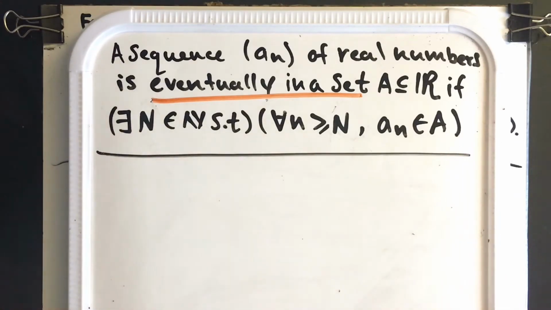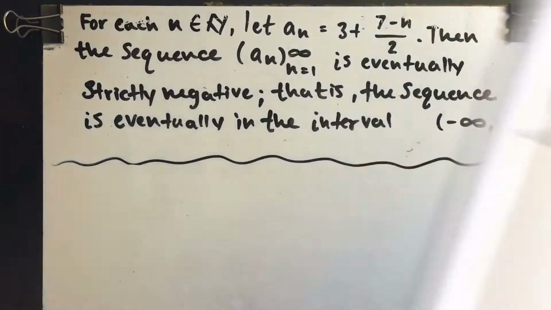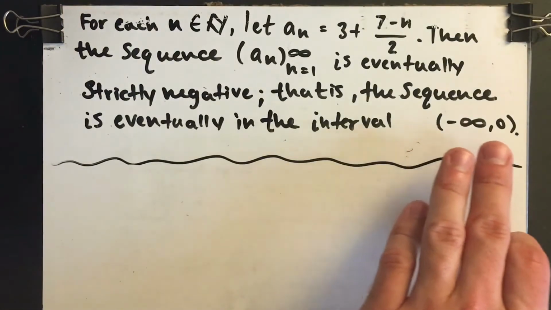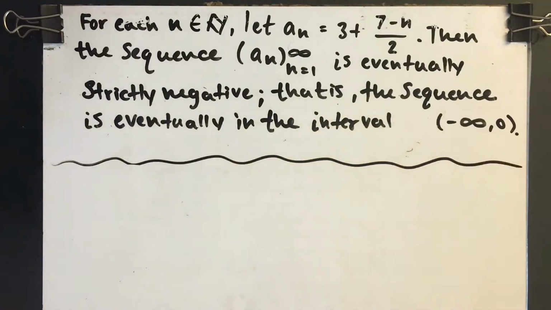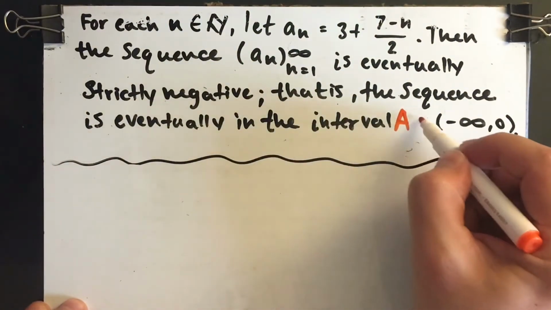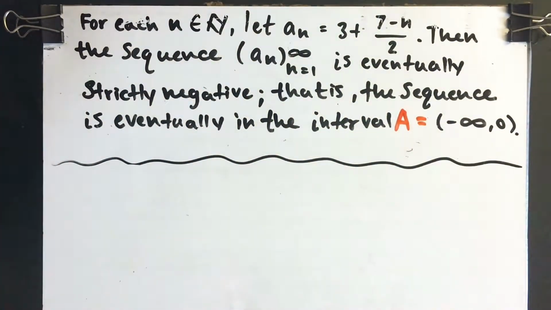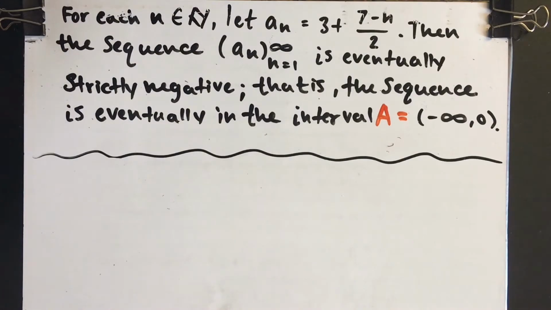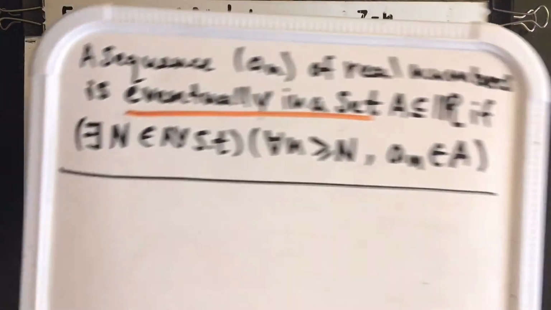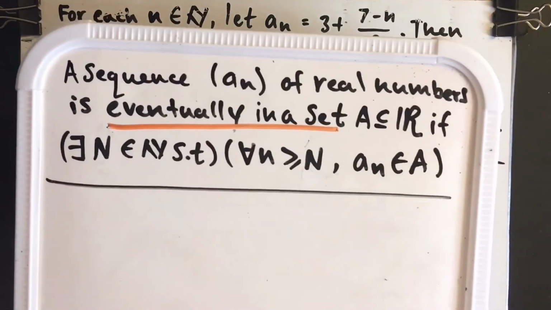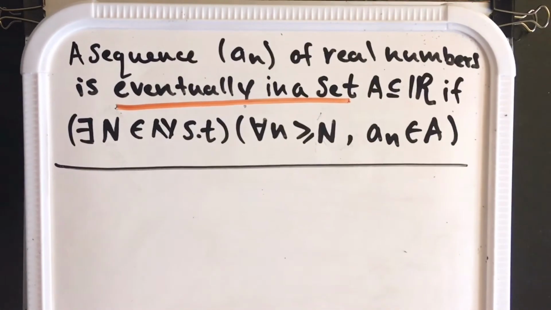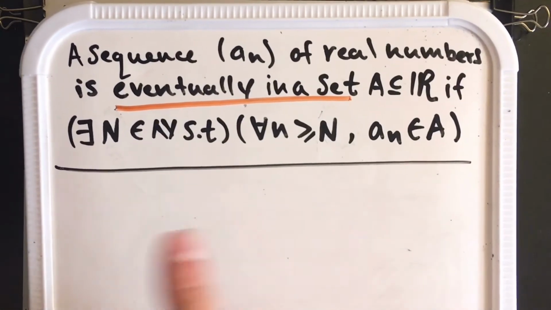Now let's go back to our statement and identify what A is. We're told that the sequence is eventually in the interval negative infinity to 0. So let's make this our set A. If we take a quick look at the definition that we are using again, what this means is that we will need to determine a capital N in order to complete our proof.